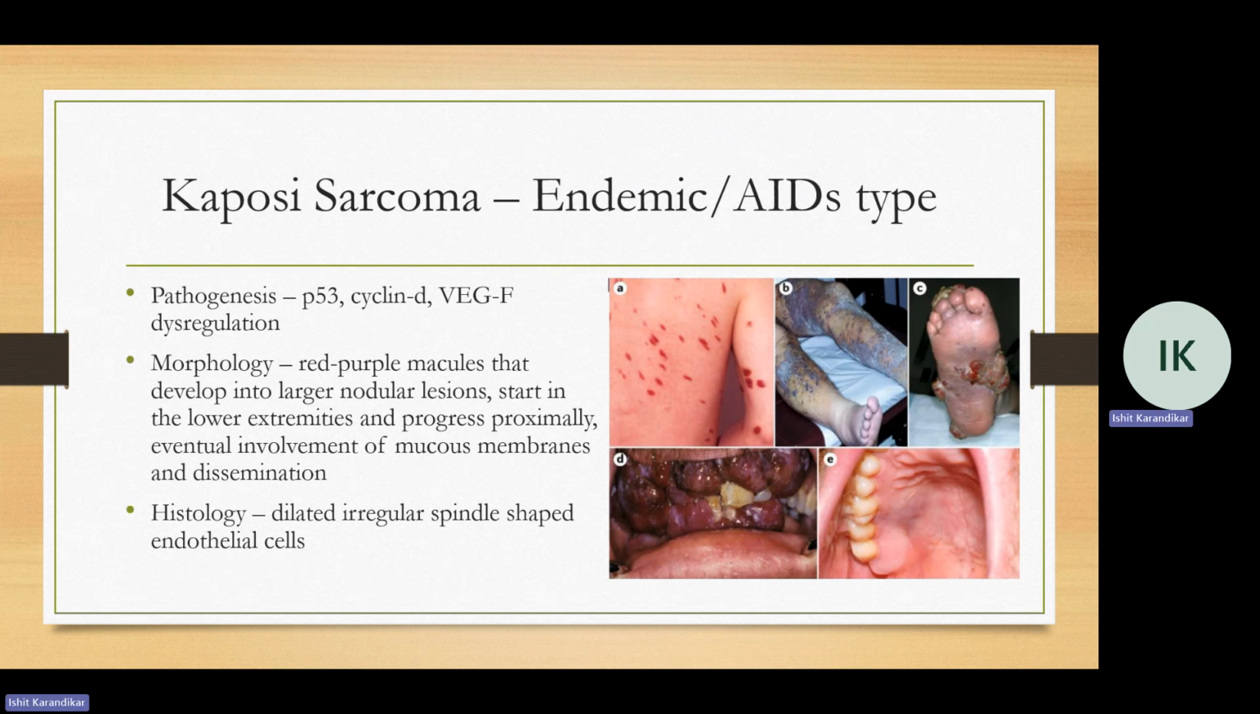They present as red to purple macules that over time progress into larger nodular lesions. Again, they start in the lower extremities and progress proximally. Histologically, you'll see dilated, irregular, spindle-shaped endothelial cells. Couldn't really find a picture, but you can Google it and see it for yourself.